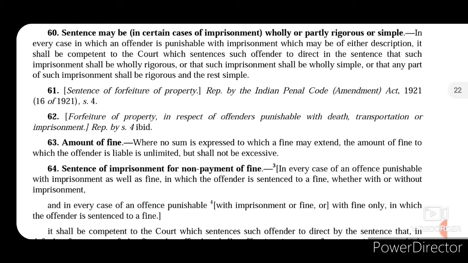It says where no sum is expressed to which a fine may extend, the amount of fine to which the offender is liable is unlimited but shall not be excessive. So where the fine is not mentioned, then any amount of fine can be imposed upon such offender. The amount will be unlimited. But the only consideration that the court has to make in that particular award of punishment of such fine is that that fine shall not be excessive.